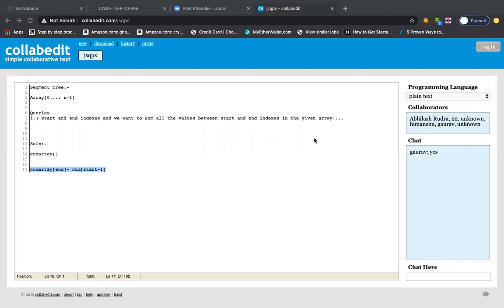Okay, so this is a very, very easy solution, right? It's so simple that even a first-year student, even a 10th standard child, can solve this question by this method. Prefix sum: you just calculate it once and then use it every time, right? So this is good, but what if?